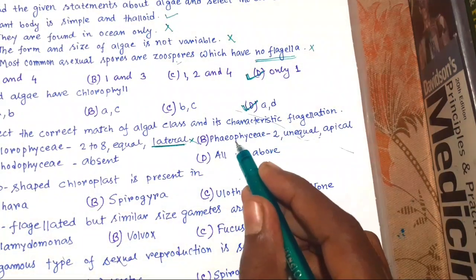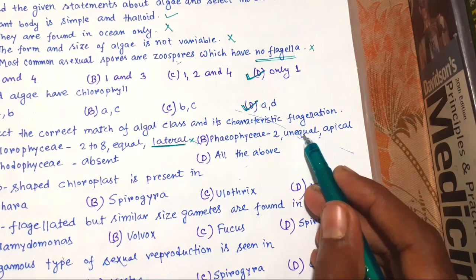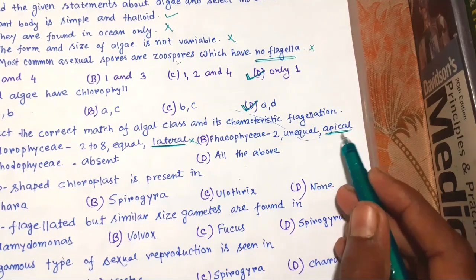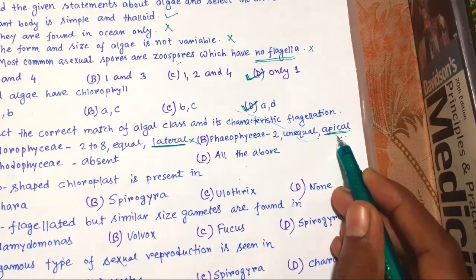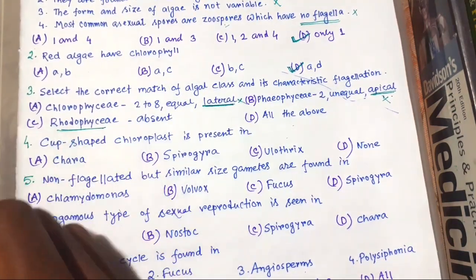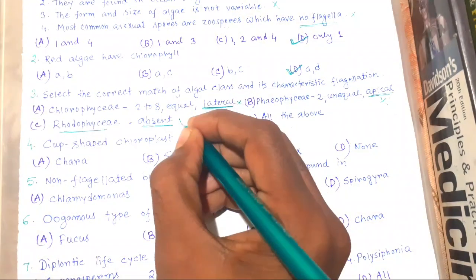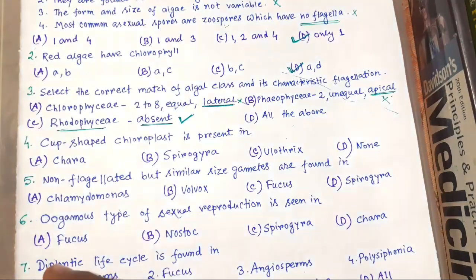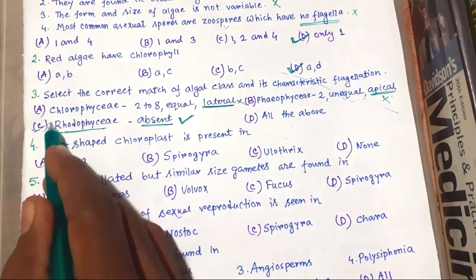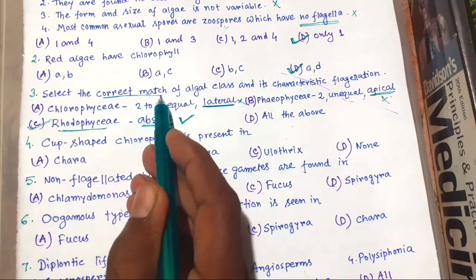Phaeophyceae, that is, brown algae. They have 2 flagella, unequal in length. And they are placed laterally, not apically. So this is also wrong. And in case of Rhodophyceae, that is red algae, there is no flagella. Flagella is absent. This is right. So the right choice is C, because this is the correct match.